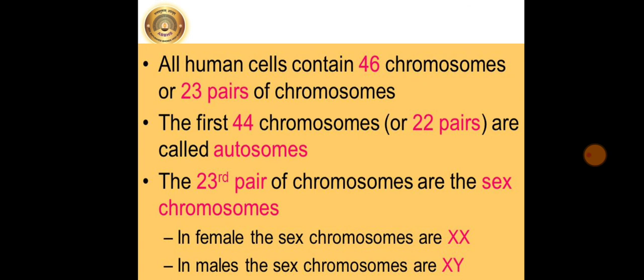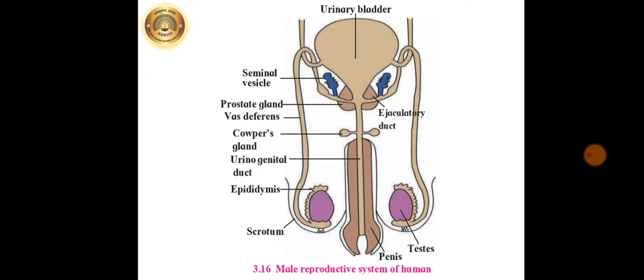Now, we will study the structure and functions of the human reproductive system in detail. Just observe here the diagram, which is also given on page number 28, figure 3.16.